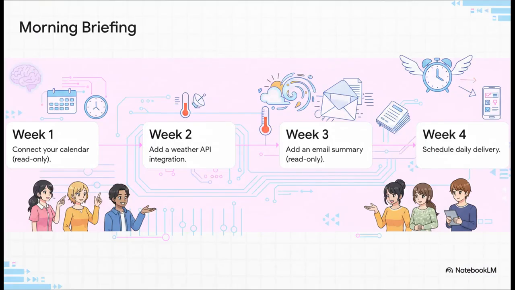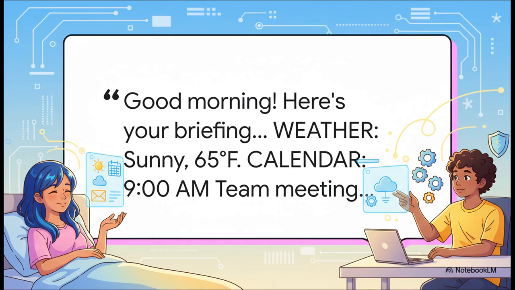So, let's start with a simple but super useful project, a morning briefing agent. We'll build it piece by piece over 4 weeks to keep it from feeling overwhelming. Week 1, you're just going to connect your calendar. That's it. Week 2, you'll plug in a live weather feed. Week 3, you'll hook up your inbox for a quick summary. And by week 4, you'll set it up to automatically deliver this briefing to you every single morning. See? Nice and easy.